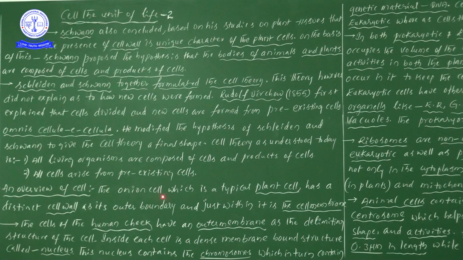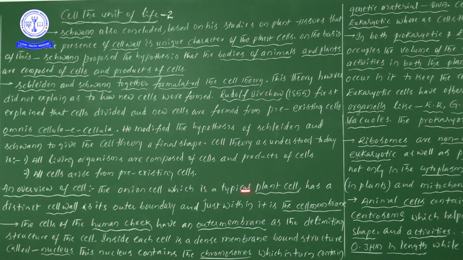Now an onion cell. We know the onion cell very well. Mummy will cut onions in our kitchen. So if you take the onion cell, it is a typical plant cell. It is the best example of a plant cell and has a distinct cell wall. Why? Because in a plant cell, plant cell means definitely one unique character is there, that is the presence of a cell wall.